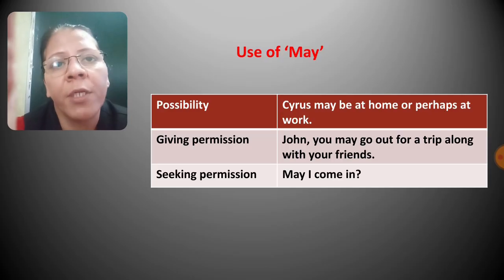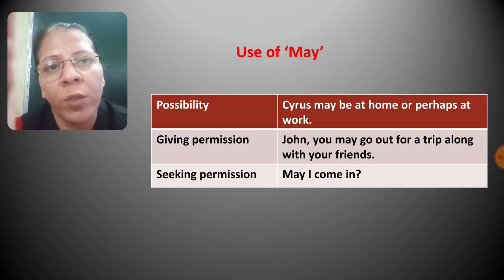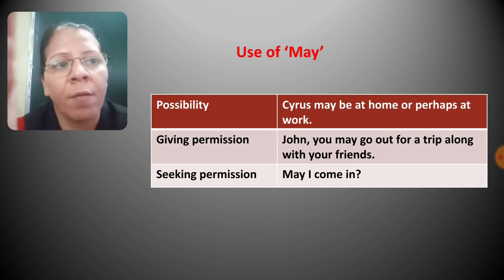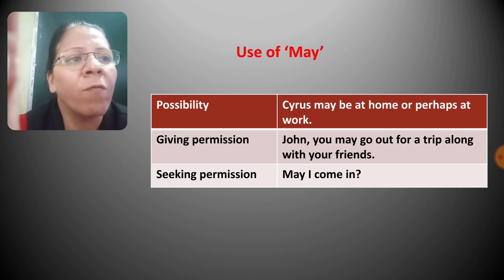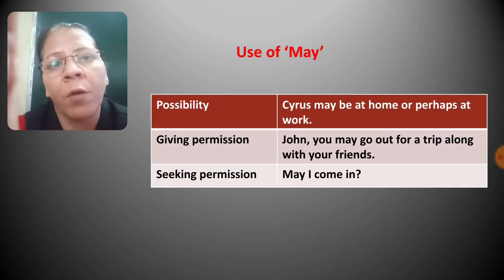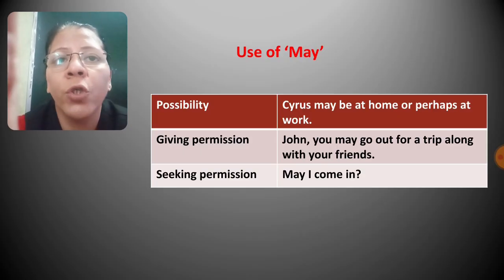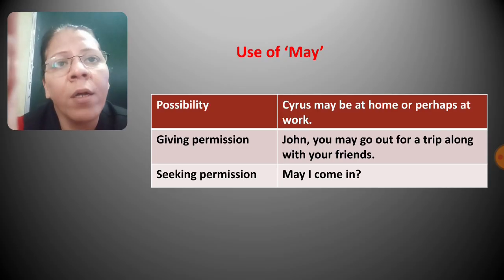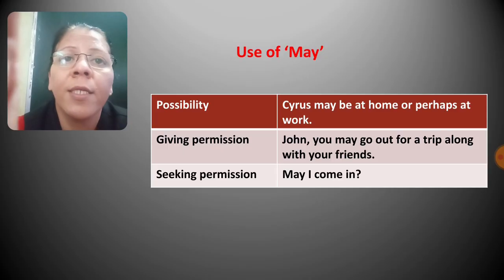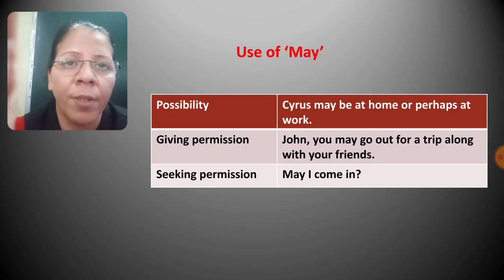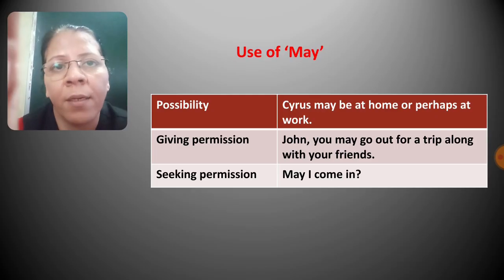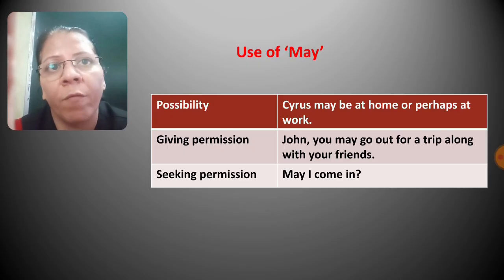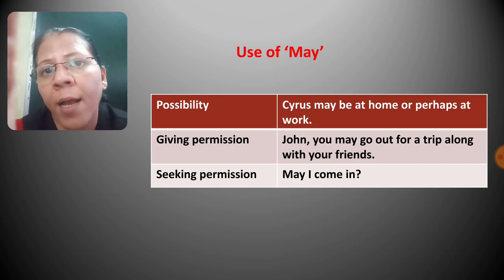Next is giving permission. So if you want to give permission to someone, you can use may. For example, John, you may go out for a trip along with your friends. Now your parents are giving permission to John to go out along with his friends. Or may is also used to seek permission or ask permission. For example, may I come in? This is the common sentence which you use every day. Whenever you come to the classroom, you take permission of your teacher by saying, may I come in? Isn't it?